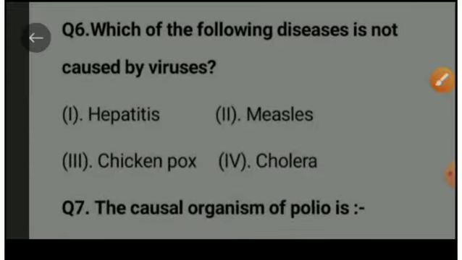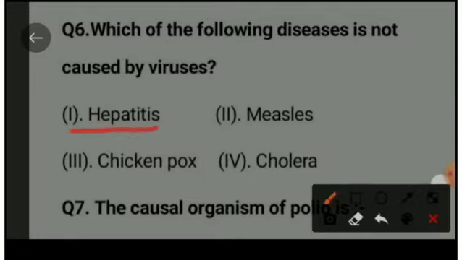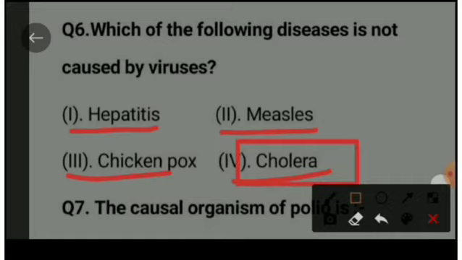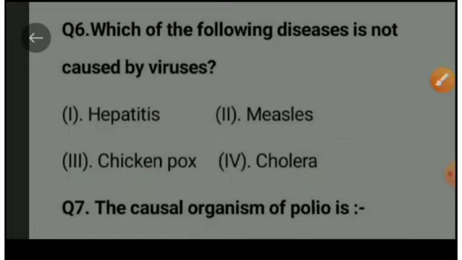Next question is: Which of the following diseases is not caused by viruses? First option is hepatitis, option B is measles, option C is chickenpox, and option D is cholera. The right option is option D, cholera, because it is a bacterial disease.